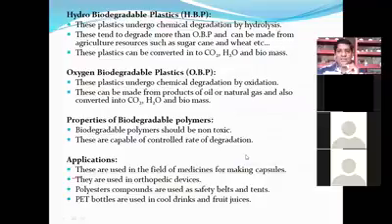The byproducts of these biodegradable polymers are carbon dioxide, H2O, and biomass. These biopolymers are 100% non-toxic and have a controlled rate of degradation. I'm repeating, the controlled rate of degradation. Because of these two advantages, biodegradable polymers are the most eco-friendly when compared with non-biodegradable plastics.